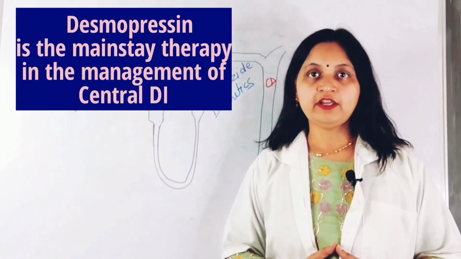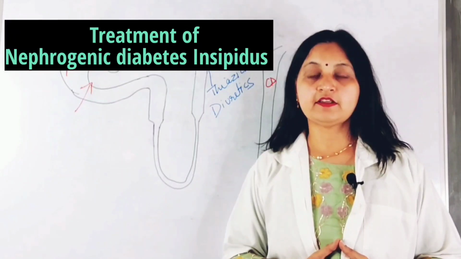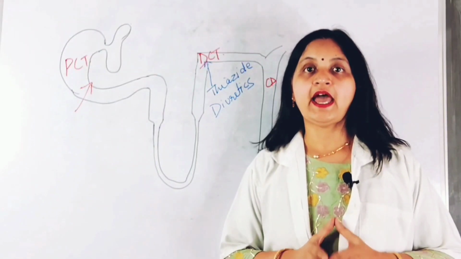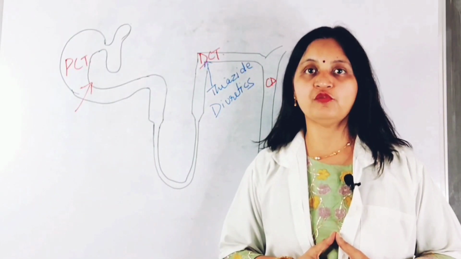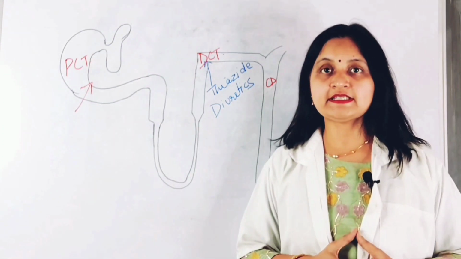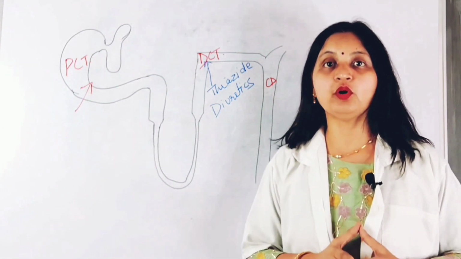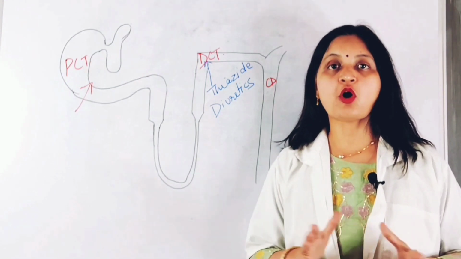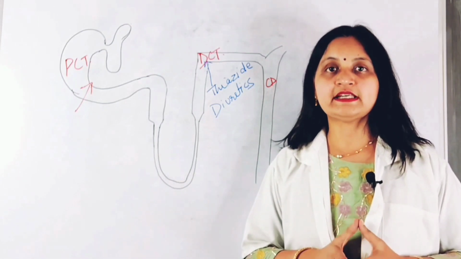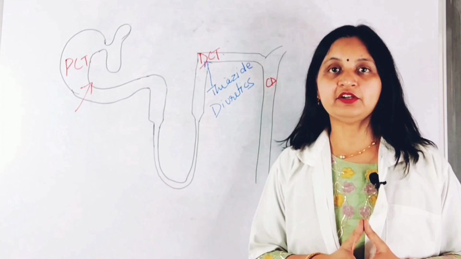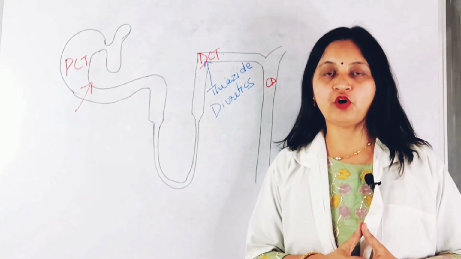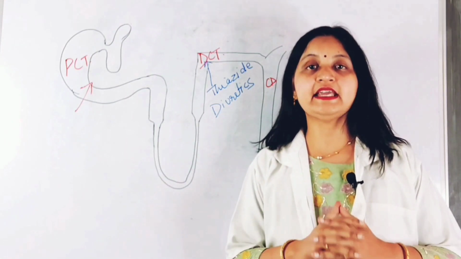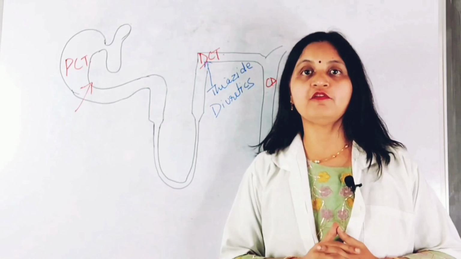So now moving on to the treatment of nephrogenic diabetes insipidus, which is also characterized by excretion of a large volume of dilute urine, and this is due to inadequate response to vasopressin. Because in nephrogenic diabetes insipidus, there is a mutation in the gene encoding the V2 receptors expressed in the collecting duct of the kidney, there is loss of responsiveness to vasopressin action, so failure of anti-diuretic effect, which causes excretion of a large volume of urine. Therefore, in nephrogenic diabetes insipidus, desmopressin is ineffective because the V2 receptors are non-functional.